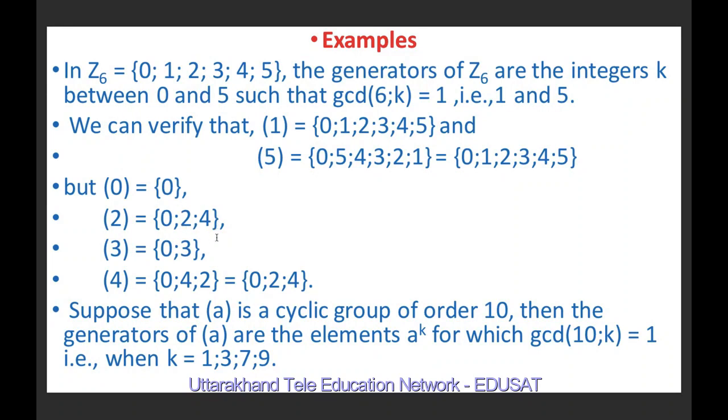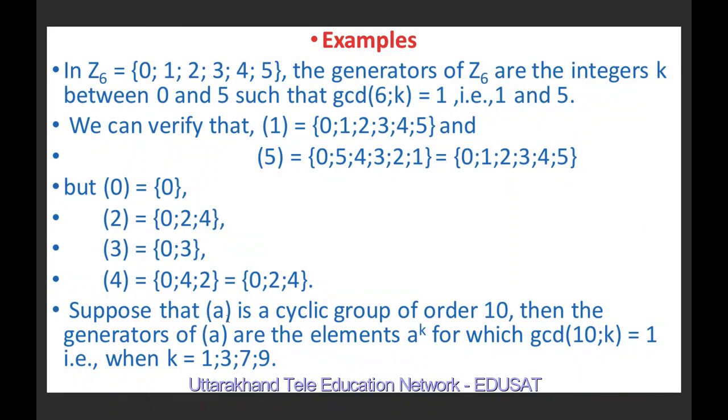So the cyclic group generated by 2 is {0, 2, 4}. Similarly, we can check others. So observe that none of these is equal to Z6. Only the cyclic groups generated by 1 and 5 are equal to Z6. This is not equal to Z6. This is also not equal to Z6. This is also not equal to Z6. This is also not equal to Z6.